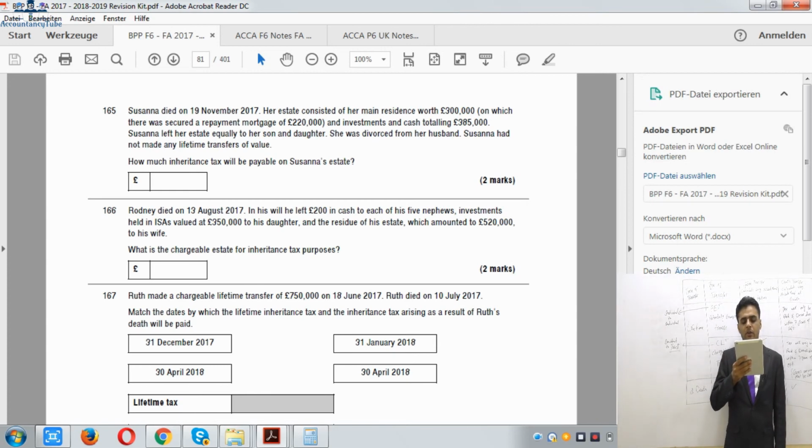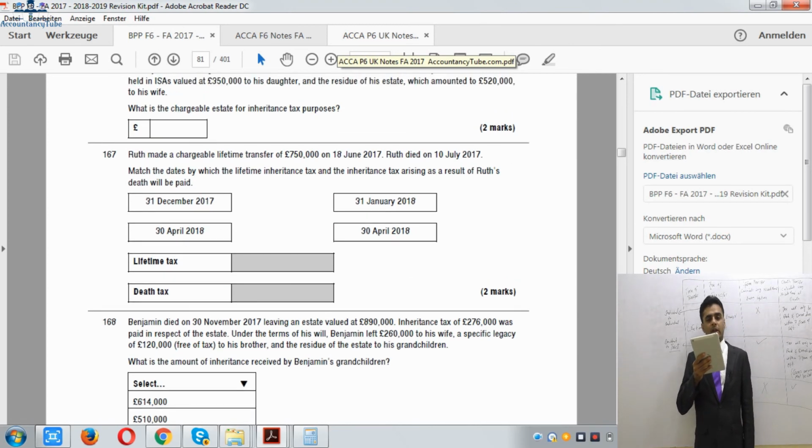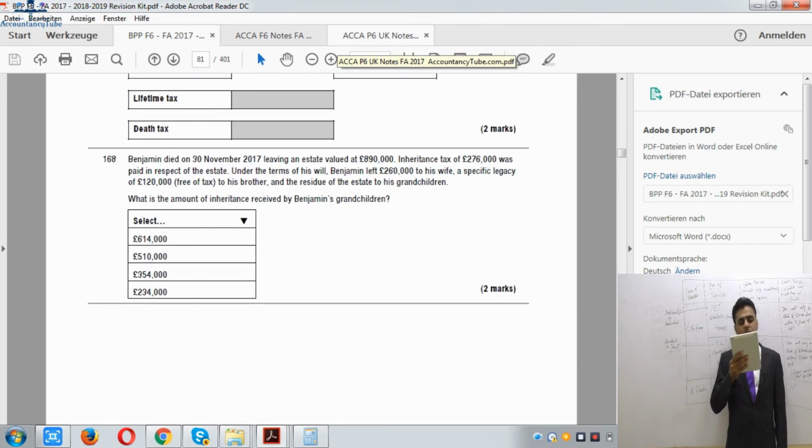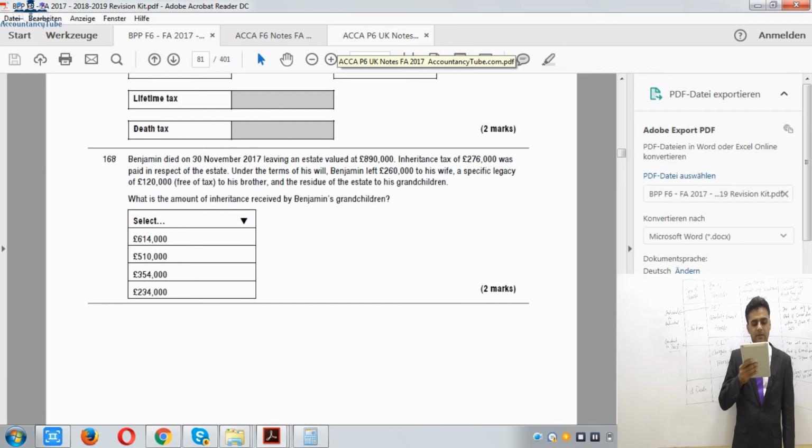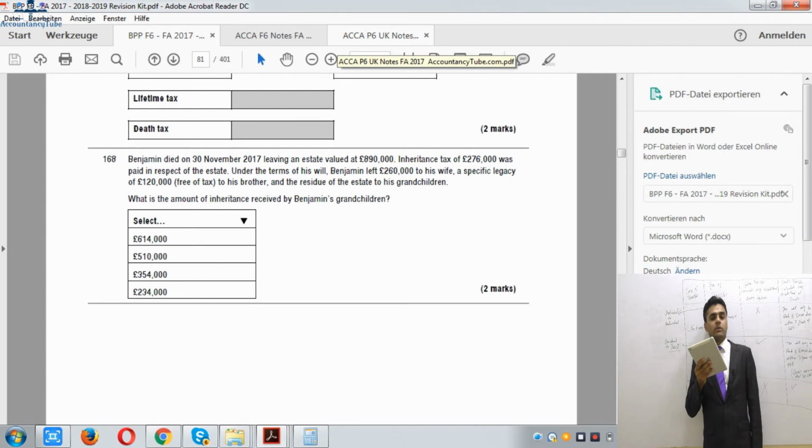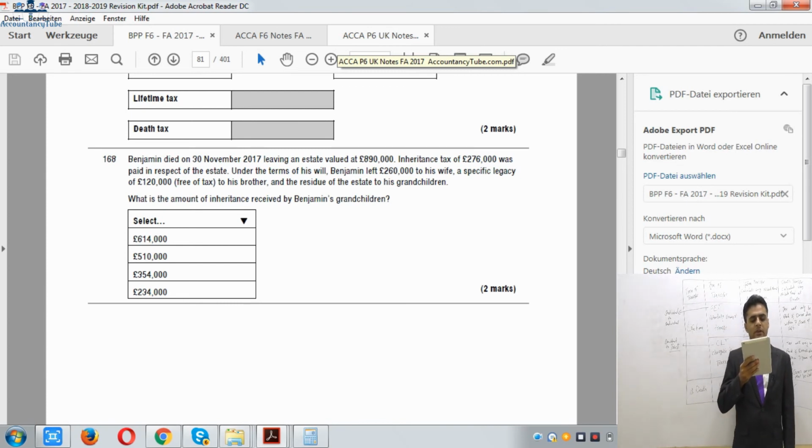And the residue of the estate to his grandchildren, so the remaining amount is for the grandchildren, and that's what the question is asking: the amount of inheritance received by Benjamin's grandchildren. So we'll take £890,000, deduct £276,000 as tax, then deduct the £260,000 left to his wife, then deduct £120,000, and the remaining amount goes to his grandchildren.